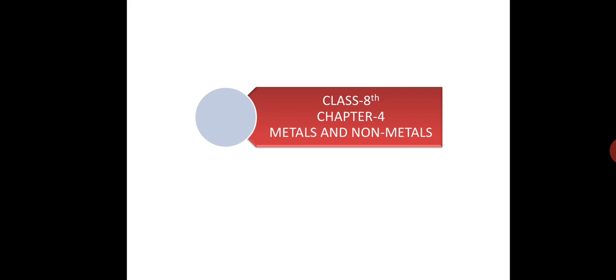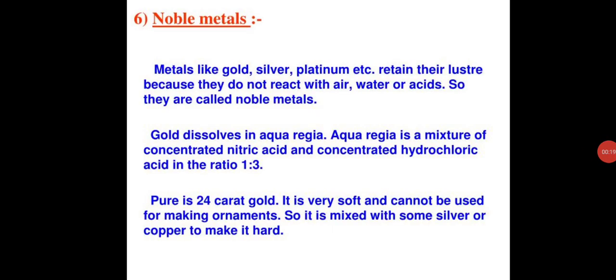Today, we are going to begin with the third and last session of your chapter 4, metals and non-metals. In the previous video, we had studied the physical properties of metals and non-metals and the chemical properties of metals and non-metals. Now we are going to study noble metals.